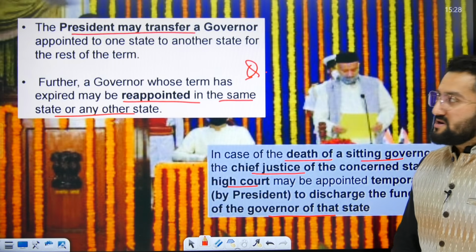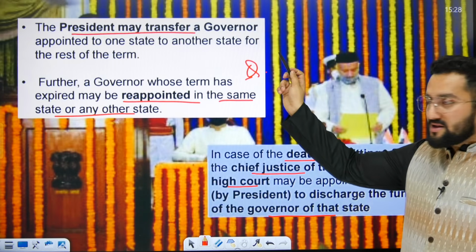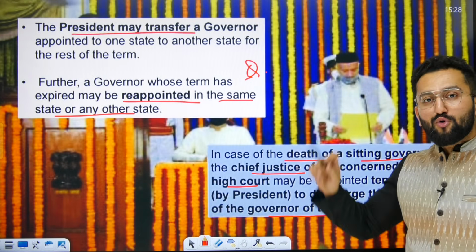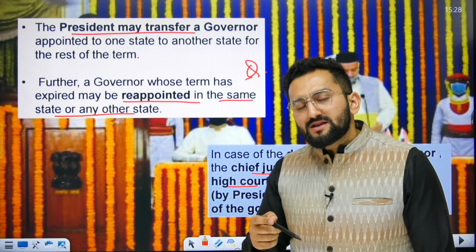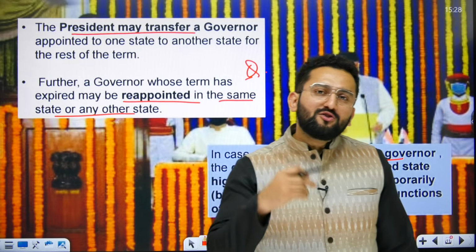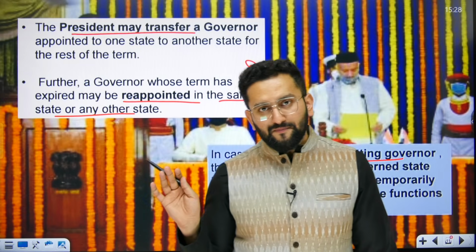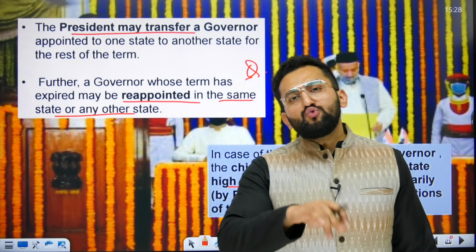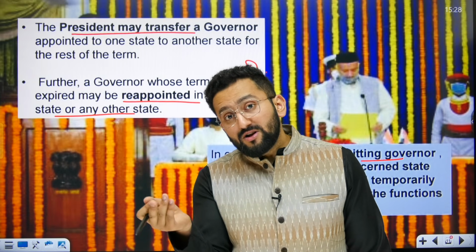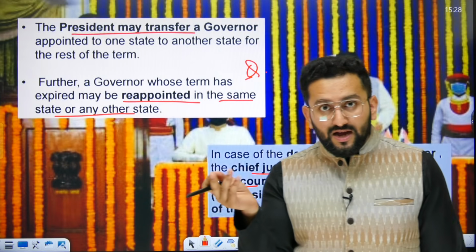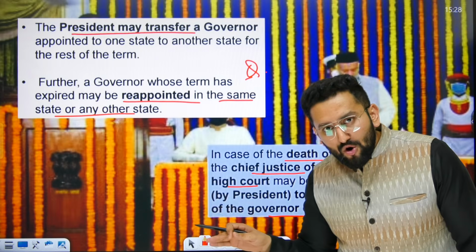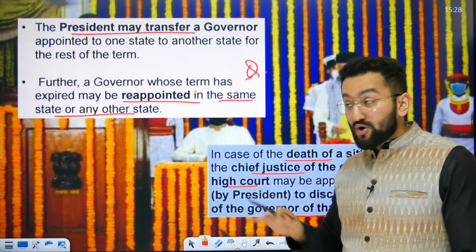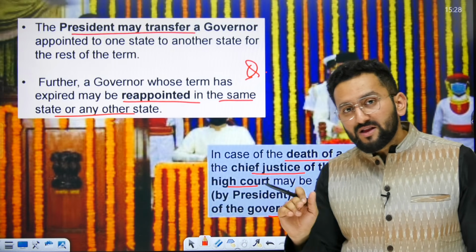The President may transfer a governor appointed to one state to another, right? Further, a governor whose term has expired may be reappointed. Now, my question is, consider you are a governor and you have completed 5 years there. Now, can you be reappointed in the same state, or if you are being reappointed, do you need to be reappointed in a different state? Since our constitution is not saying anything about it, you can be reappointed in any state, in the same state as well. Okay, please remember it. You have to read between the lines.